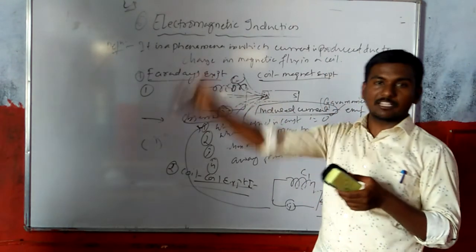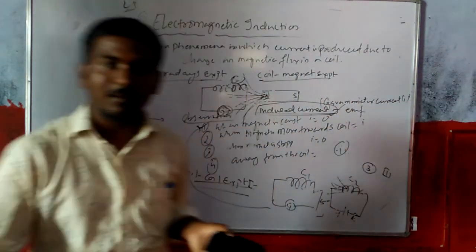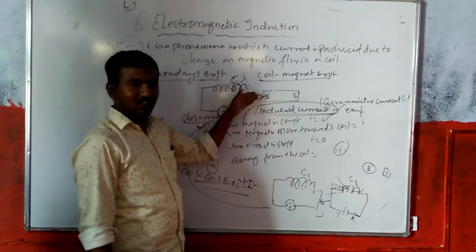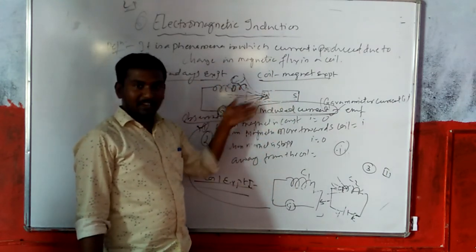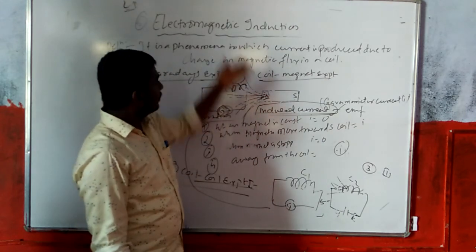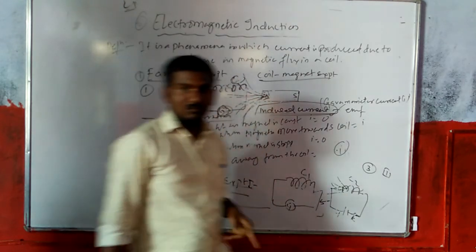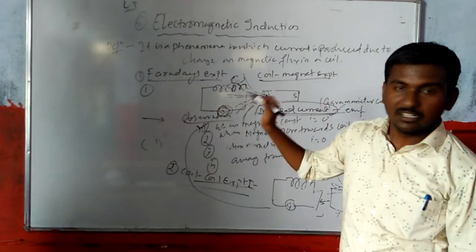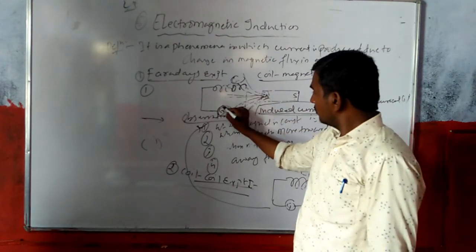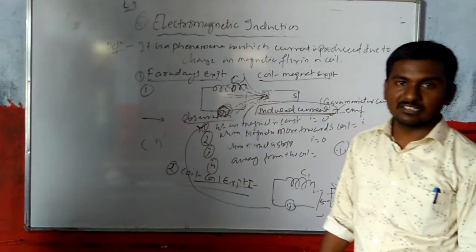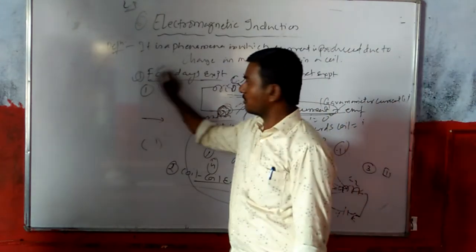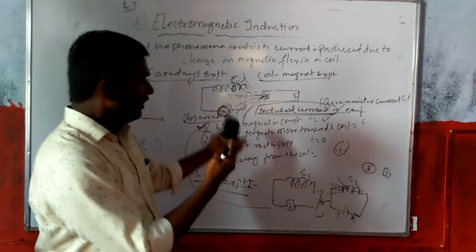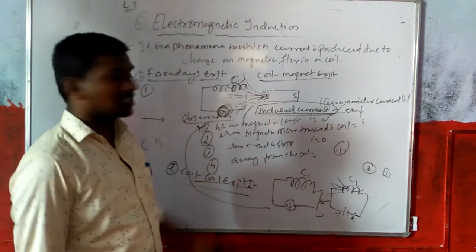What does it mean to have an induced current? Electromotive force is generated in the coil due to the conduction of electrons. By gaining a magnetic field, the change in magnetic flux produces an induced EMF, and by means of the induced EMF there is an induced current. That induced current will be seen by means of this change in magnetic flux. That is the experimental part of Faraday's experiment and Henry's experiment. Both examples are given by doing various experiments.